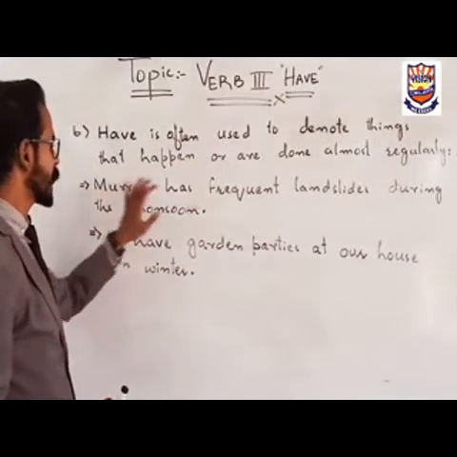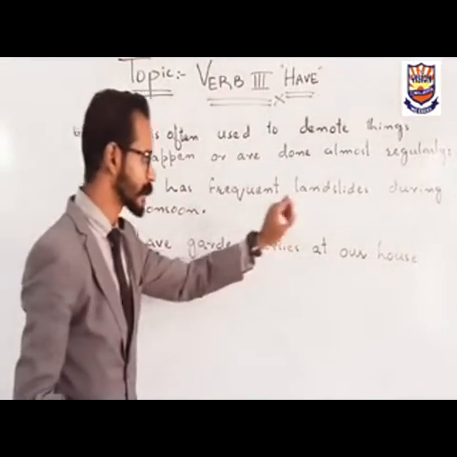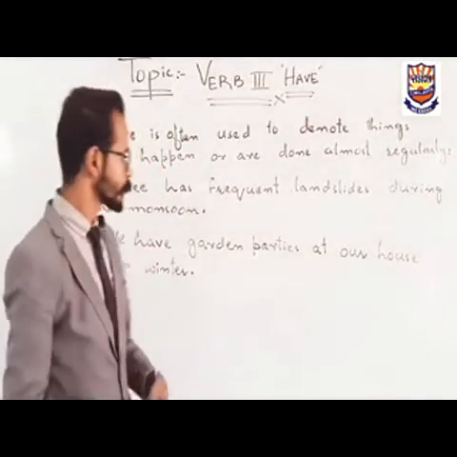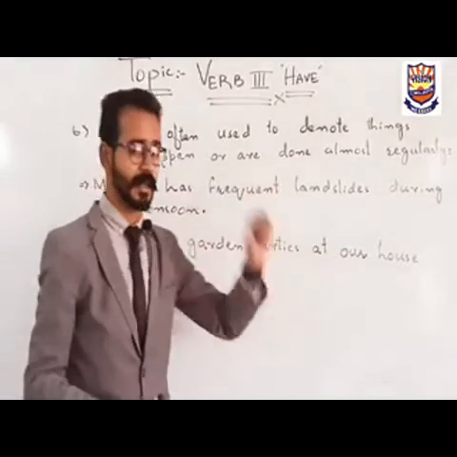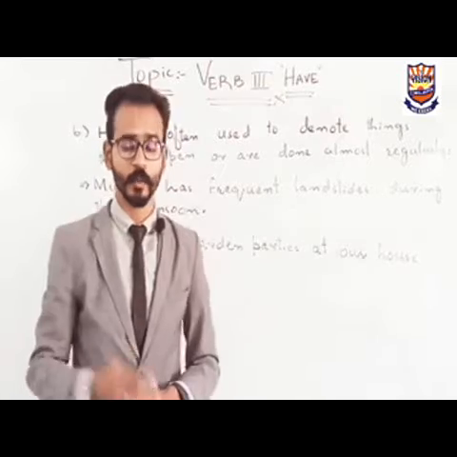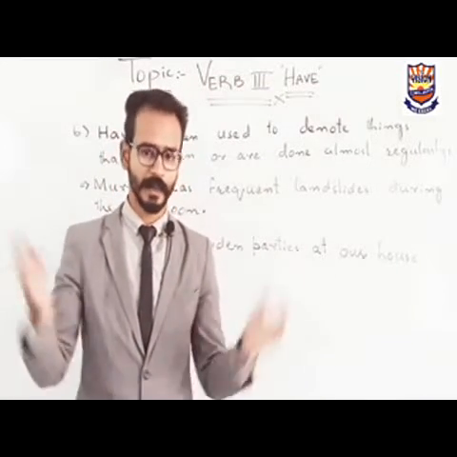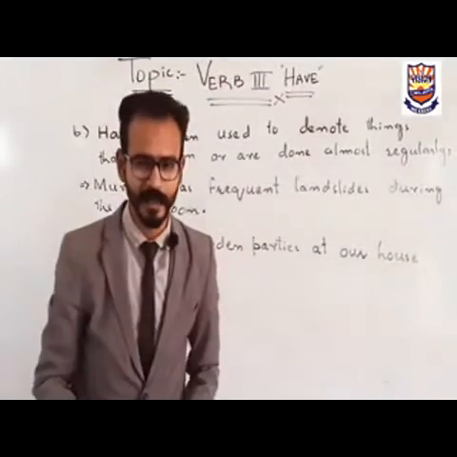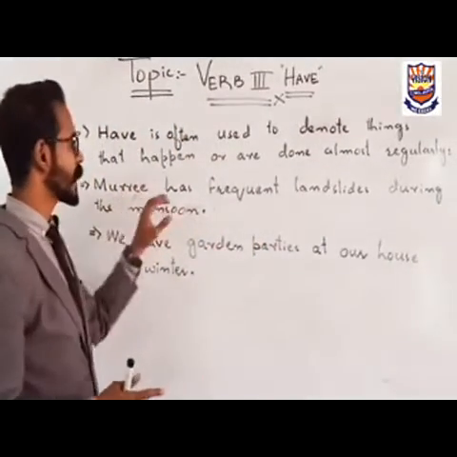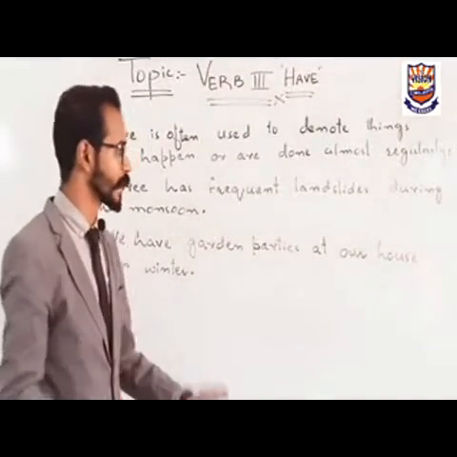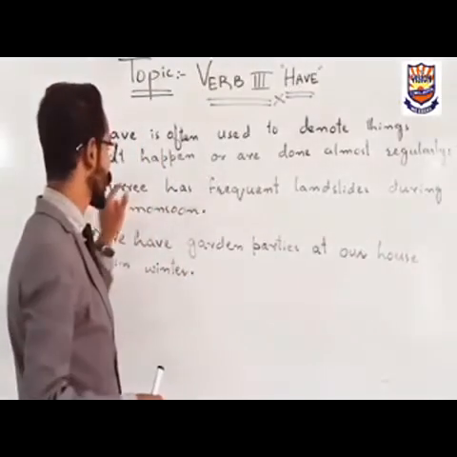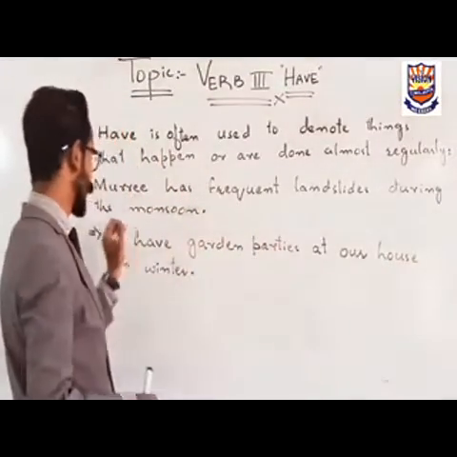First one is Murree has frequent landslides during the monsoon. Monsoon is a kind of weather. In monsoon, it has frequent landslides in Murree. As you have heard the name of landsliding, in the winter season, in monsoon, landslides happen, and major accidents happen just because of landslides. So this is the example that Murree has. What we are using to denote this, has, means that we are using of have. Murree has frequent landslides during the monsoon.